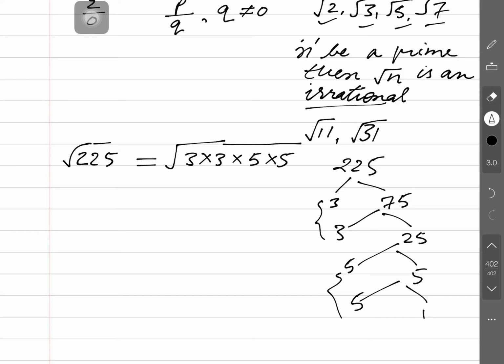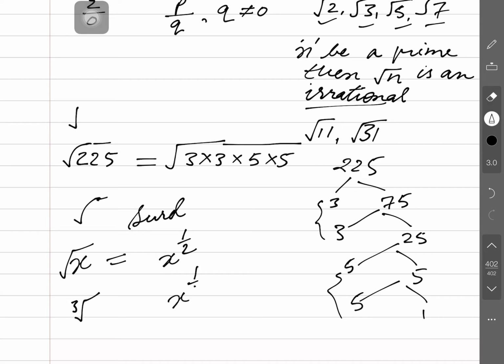Right now I just want to tell you this sign is said to be the surd sign. You just have to know this is called the surd sign. Under root x is to be written as x to the power 1 by 2, which means the surd actually makes the power half, right guys. The surd's degree is said to be its indices. Just like that, if the surd's indices is 3, it means the power would be 1 by 3. If nothing was written here, it means that its power is half. Is that clear? The symbol is said to be the surd.